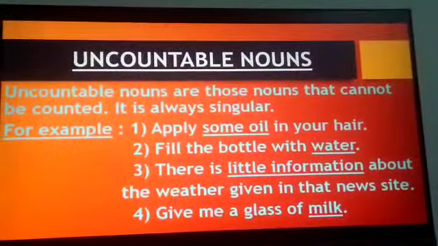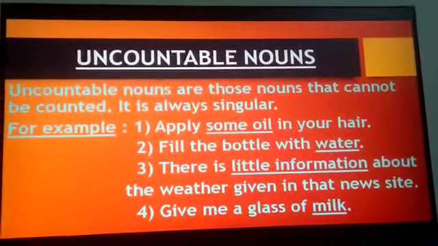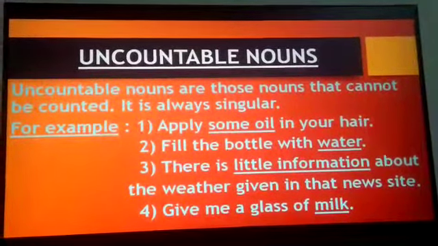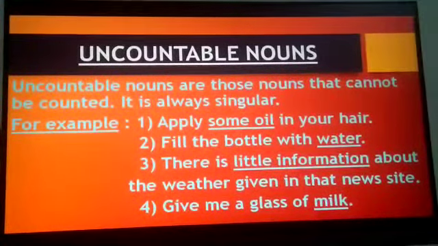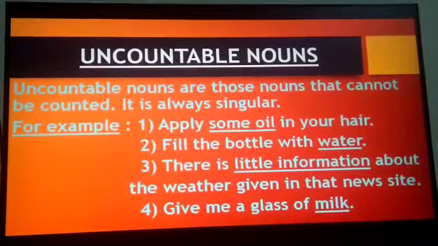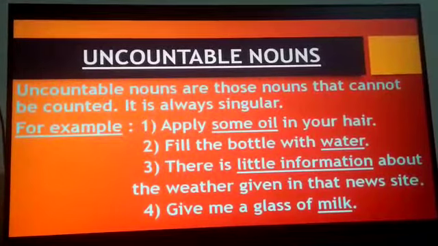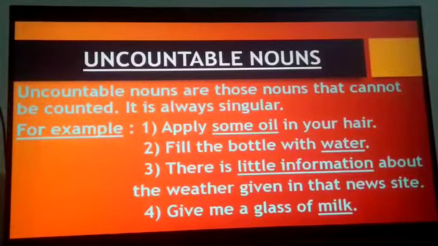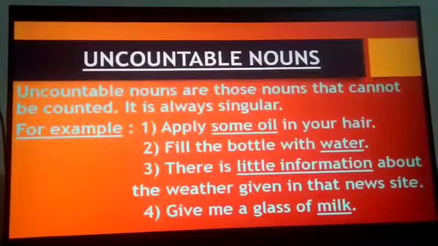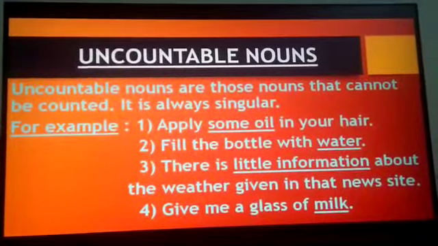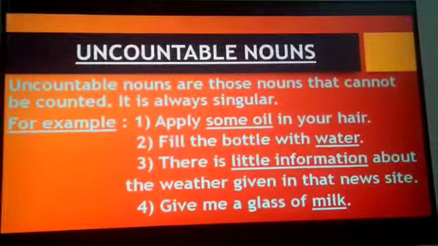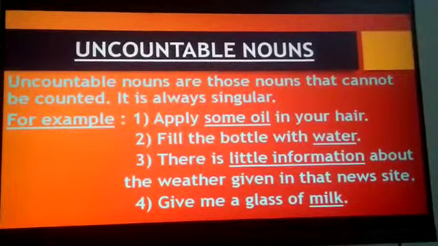So the nouns which cannot be counted are called uncountable nouns. The nouns which cannot be counted as 1, 2, 3, 4 or 50, 60, 70 are called uncountable nouns. We can only measure them, we cannot count them. So students, I hope you have understood what uncountable nouns are.